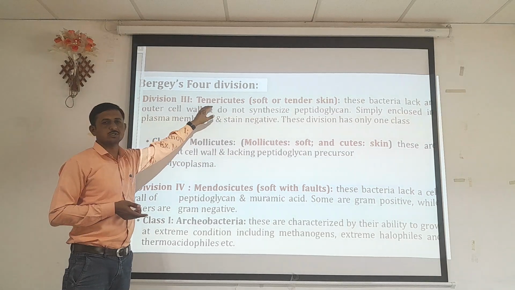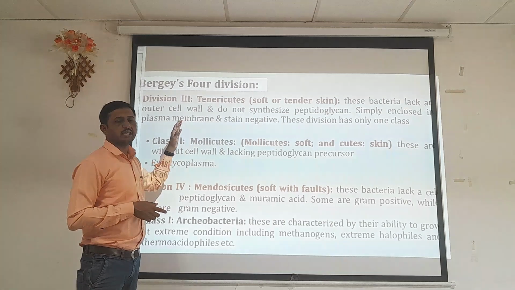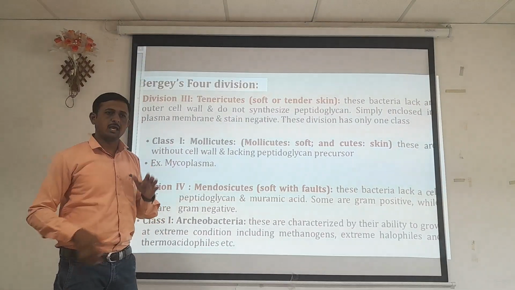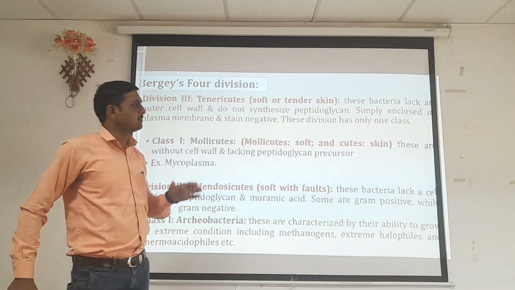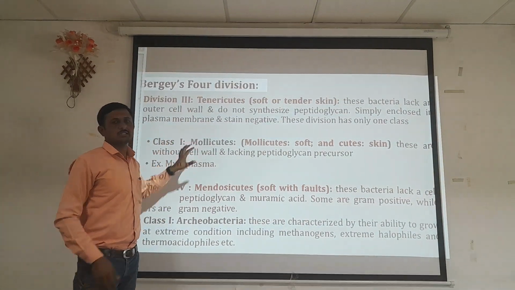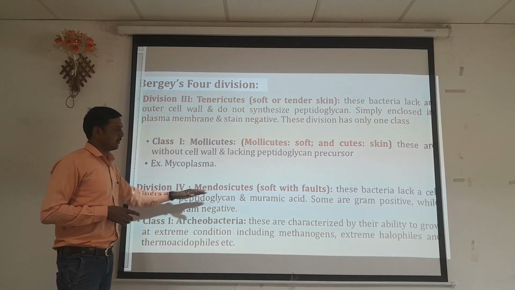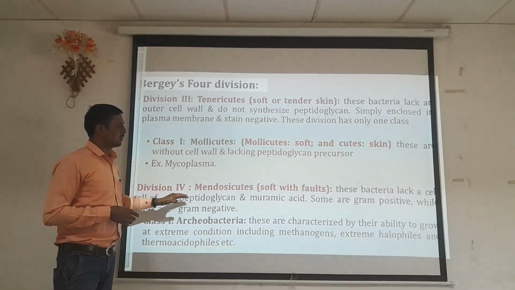Division three, Tenericutes, has the characteristic of soft or tender skin, lacking peptidoglycan in the cell wall, and appears gram negative under the microscope, and the outermost membrane is the cell membrane. So the third division is Tenericutes. The fourth division is Mendocicutes, that is division 4, Mendocicutes.